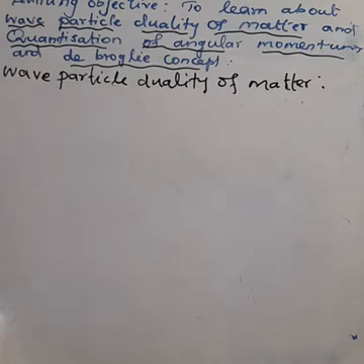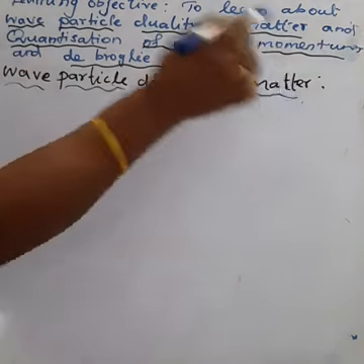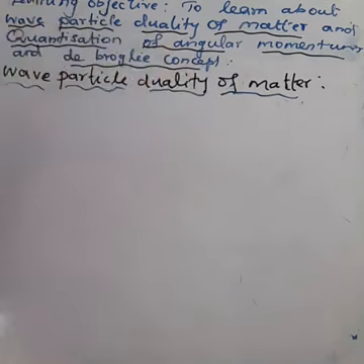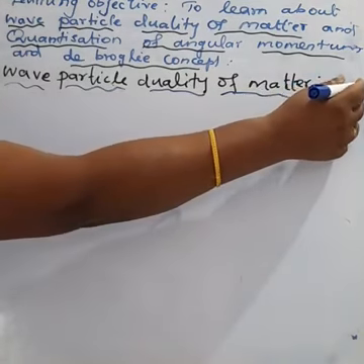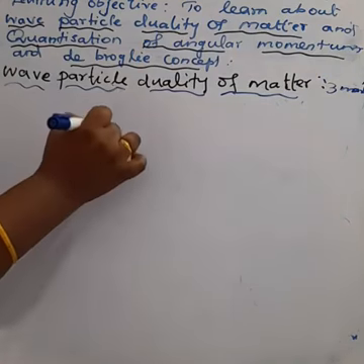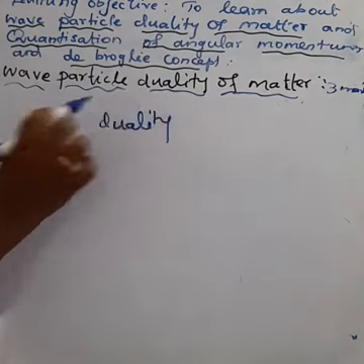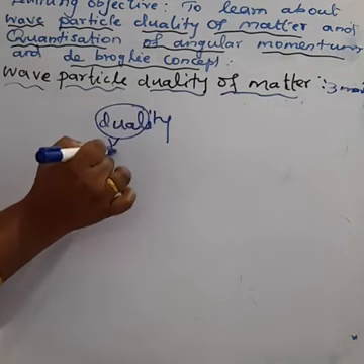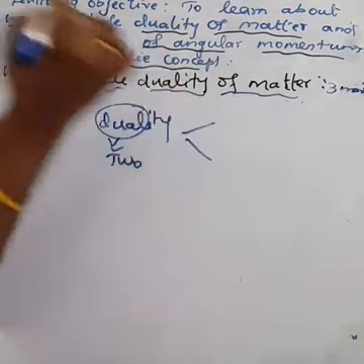First, wave-particle duality of matter. Wave-particle duality of matter is a very important question for 3 marks. Very important. Listen carefully. What do you mean by duality? Duality means, you know, dual means two. Duality means two characters, two properties.